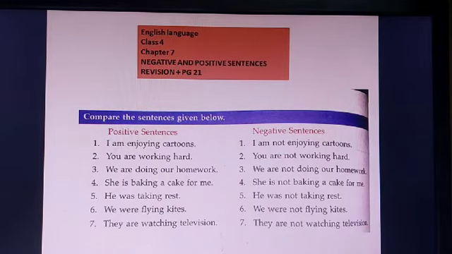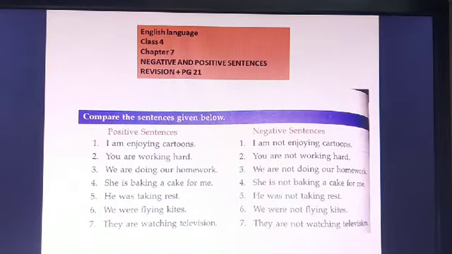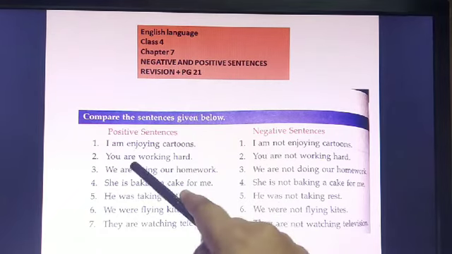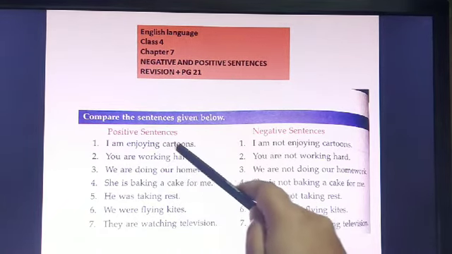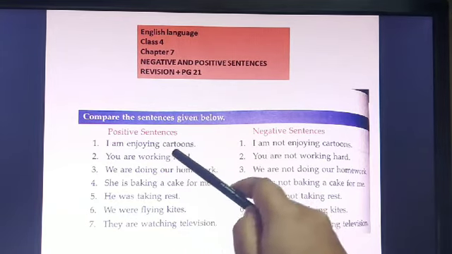I have the sentences. It's there in your book even. The negative and positive sentences. Okay. So I'll read out the sentences for you. Compare the sentences given below.